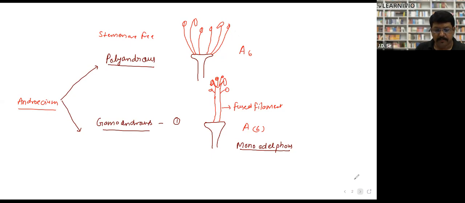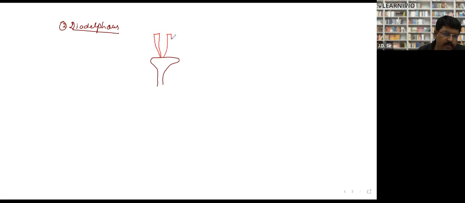Yes, sir, done. So look, the second situation is called the diadelphous condition. Suppose that this is a thalamus, and on the thalamus the stamens are present in two groups. There is one group here and a second group here, right? This is called the diadelphous condition, and these are the stamens. Every time I'm taking this number 6 just for the sake of example.